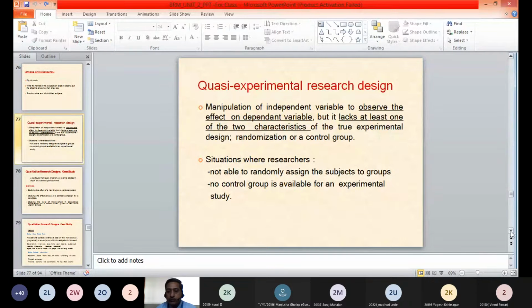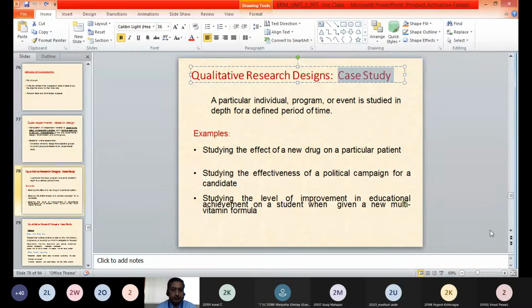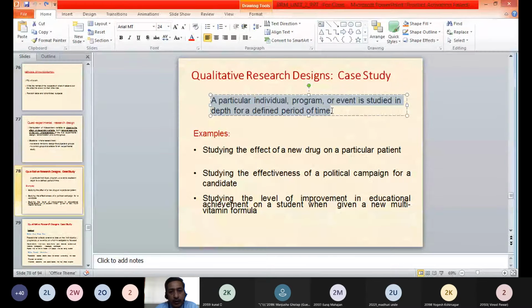Okay, going ahead, we'll discuss another type of research design, that is a case study. This is one of the qualitative research designs. First of all, we'll understand what a case study is. In a case study research design, a particular individual, program or event is studied in depth for a definite period of time.